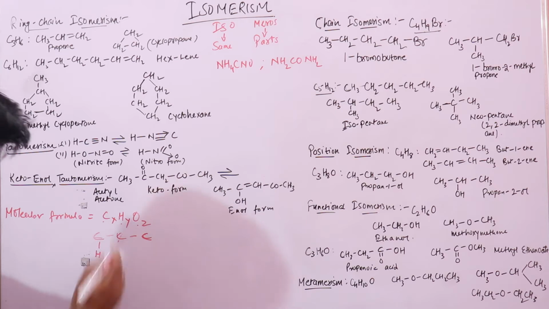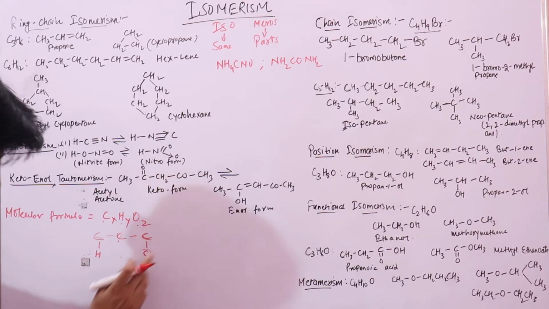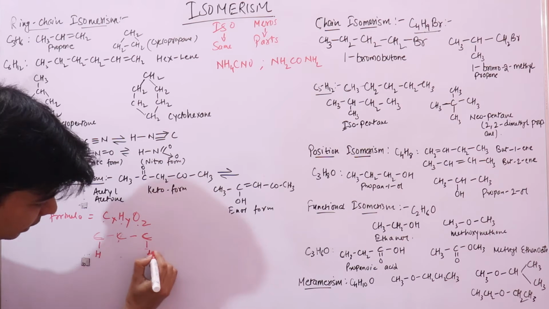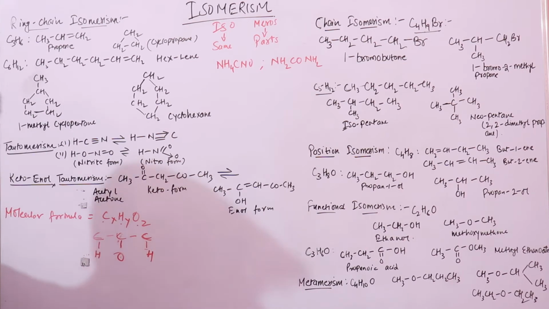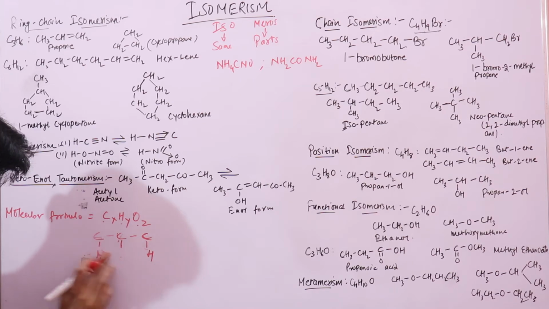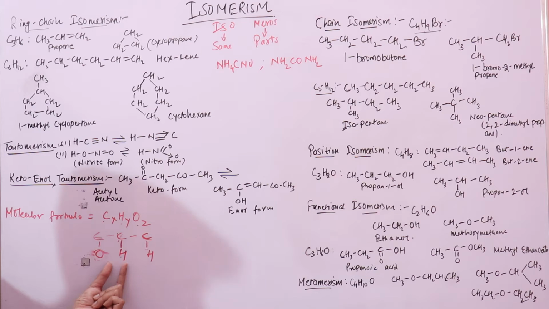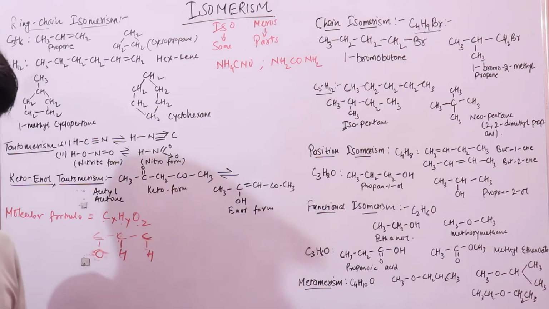Then I may go ahead and connect this oxygen atom here, or I may connect hydrogen here and oxygen here. Then I may take oxygen here and hydrogen here. So I can connect this oxygen atom in this molecule in different ways. I can connect this oxygen atom to different carbon atoms.